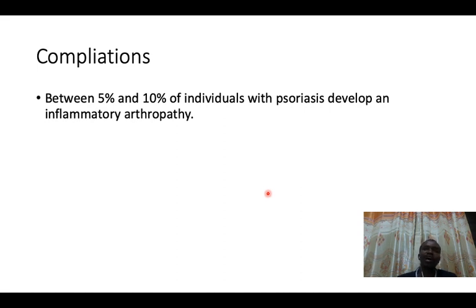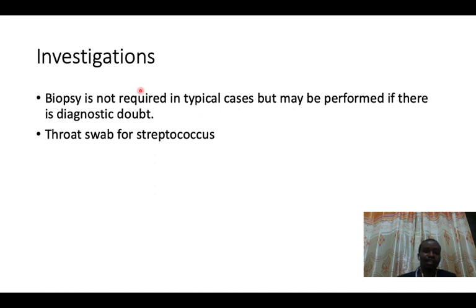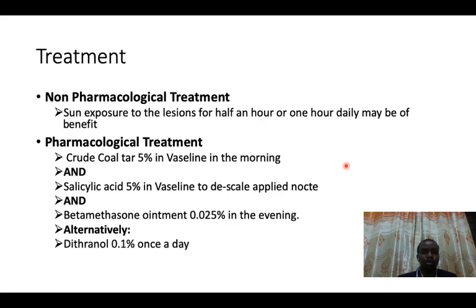So normally psoriasis complicates into a disease called psoriatic arthritis. We shall be talking about arthritis in the subsequent chapters. So remember, it's one of the complications. Inflammatory arthropathy or psoriatic arthritis is one of the complications of psoriasis. For the investigation, because sometimes it might be very difficult to come up with the diagnosis of psoriasis, one will need a skin biopsy. But in children who have guttate psoriasis, you might want to take a throat swab so that you can rule out streptococcal infection.